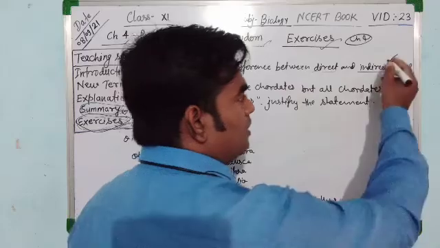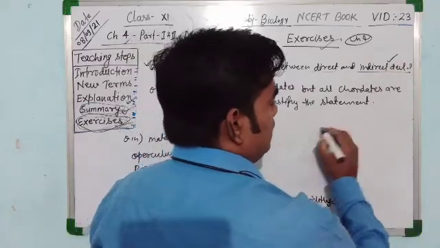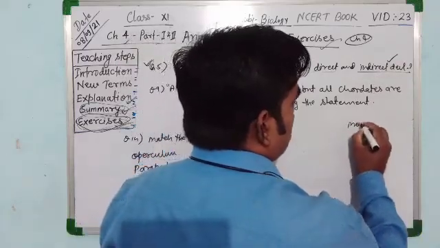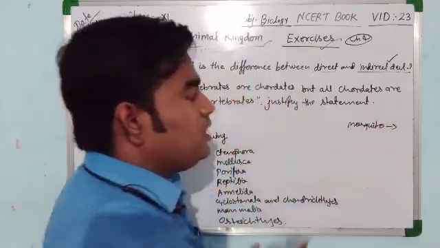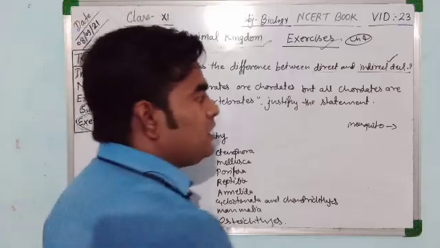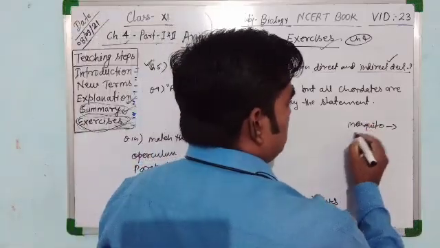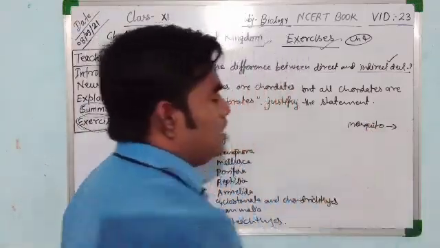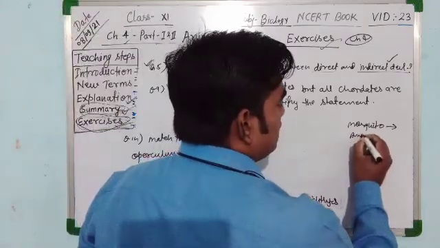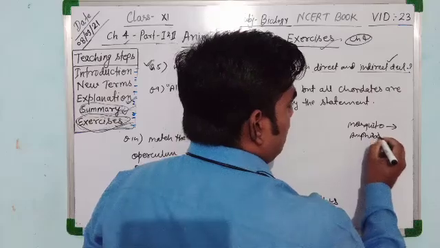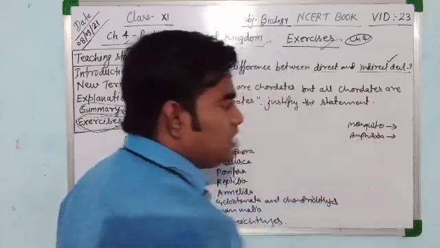An example of indirect development is the mosquito. They have larvae in their life cycle. Another example of indirect development is amphibia. They also have larvae in their life cycle.